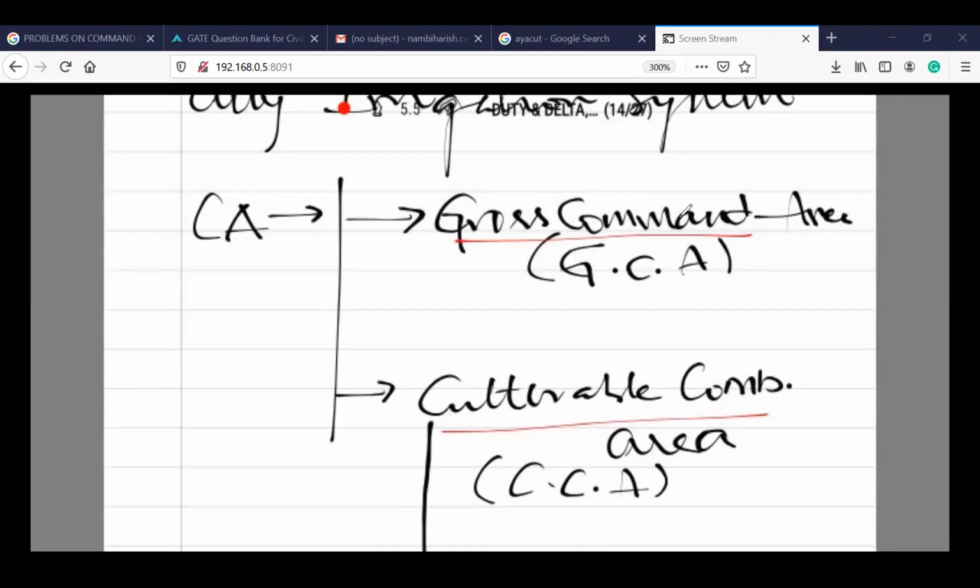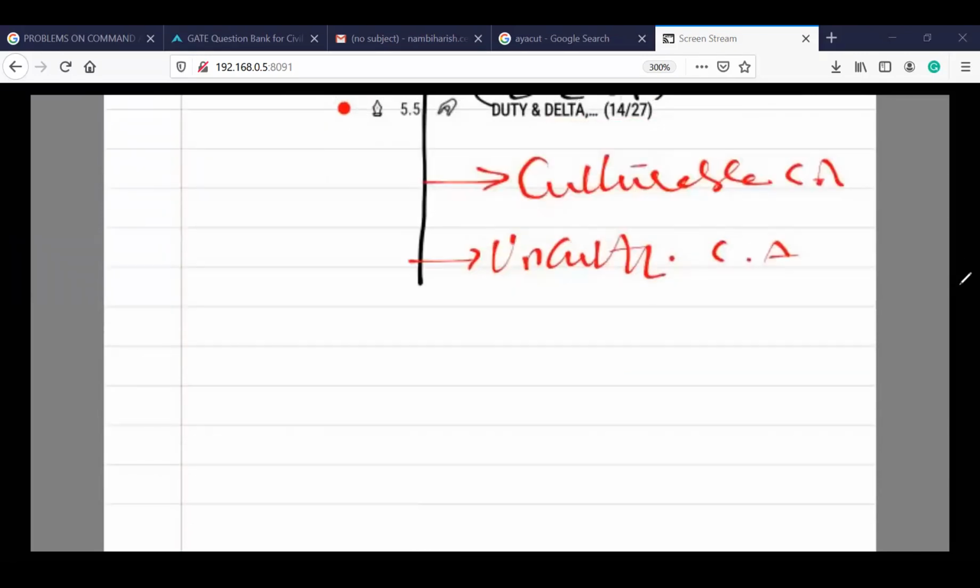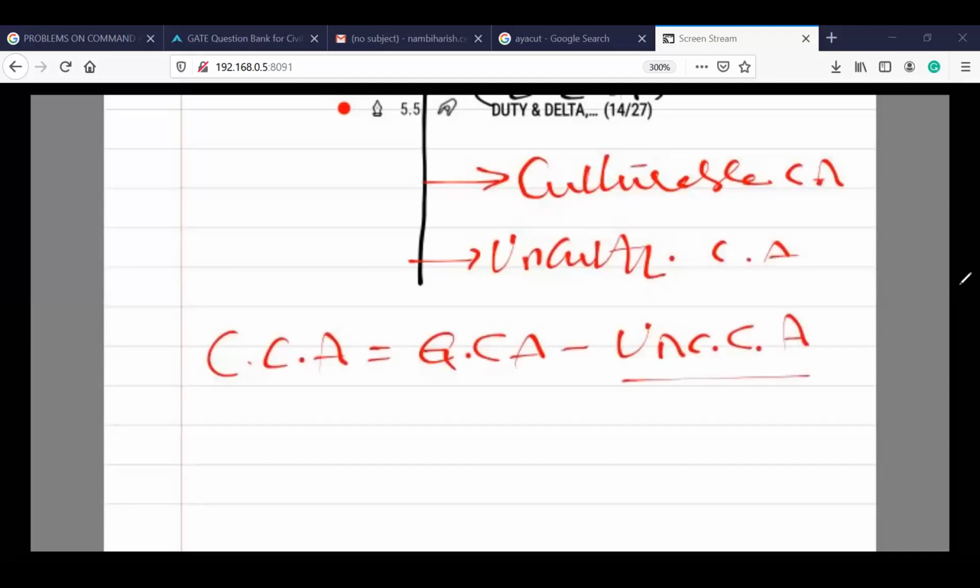Now this gross command area may have a cultivable area or a non-cultivable area. So we can write it as: culturable command area CCA is equal to gross command area GCA minus uncultivable area. That means, as I said earlier, this gross command area will have a combination of cultivable area and uncultivable area.